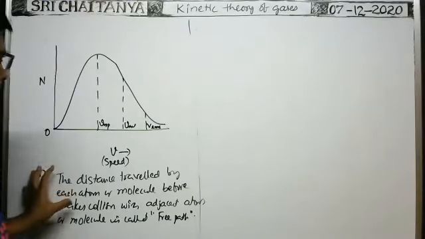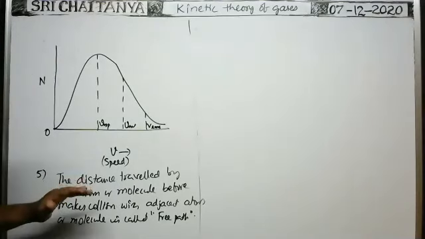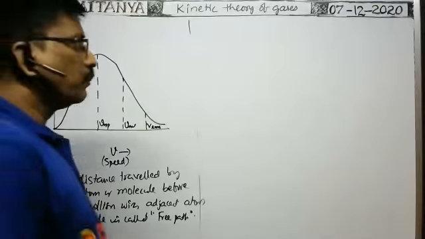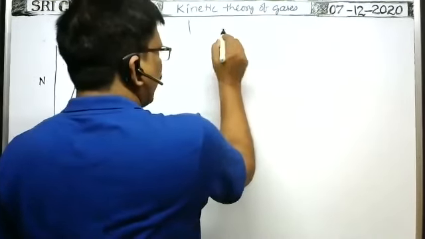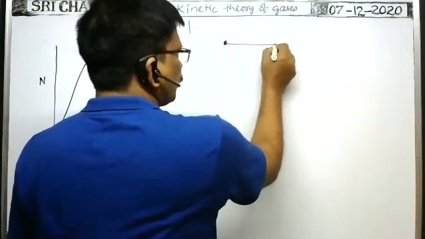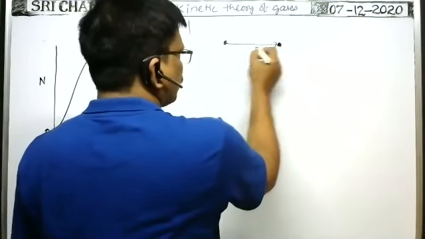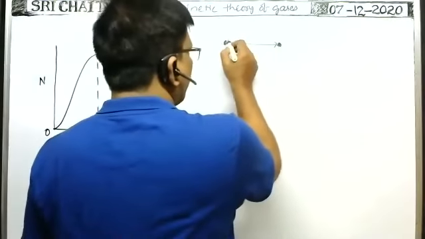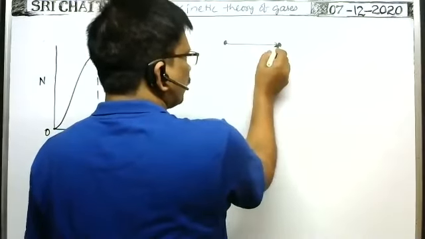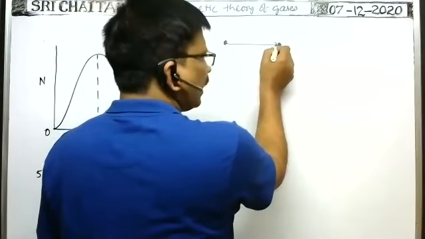So the distance traveled by each atom or molecule before it makes collision with the adjacent atom or molecule is called free path. But here, you see, suppose in a gas, it is one atom. Before it makes collision with the adjacent atom, it will travel a distance of this one. Whenever it makes collision with this one, of course they deflect in another direction.